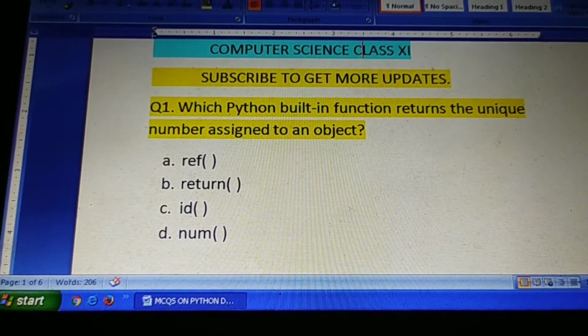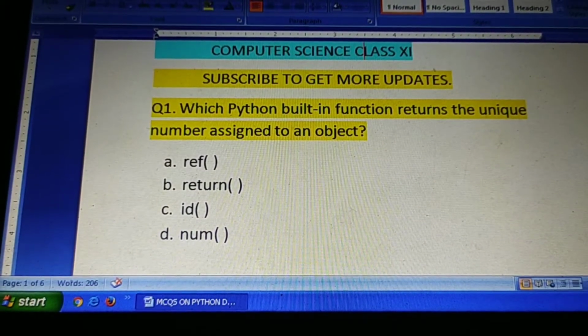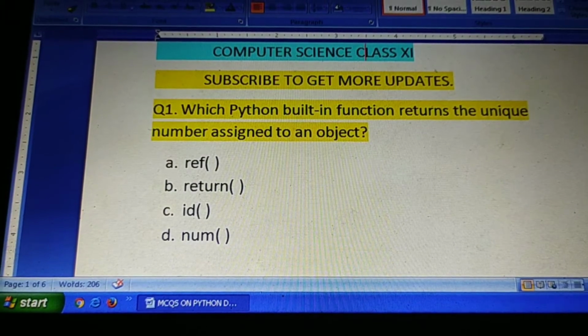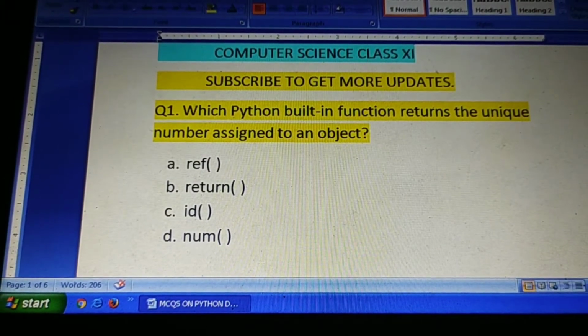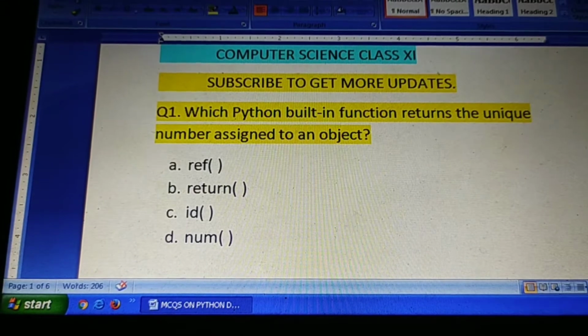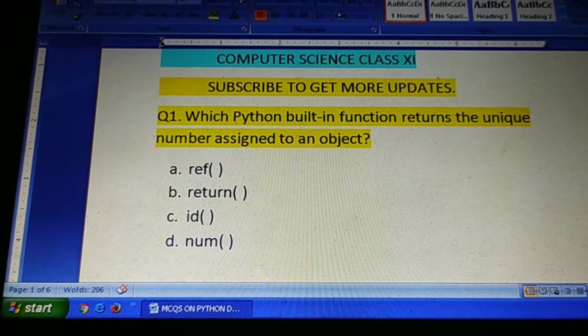This is on the topic Python data handling. Okay, this is the topic for this MCQ series. Hope it will be beneficial for you.